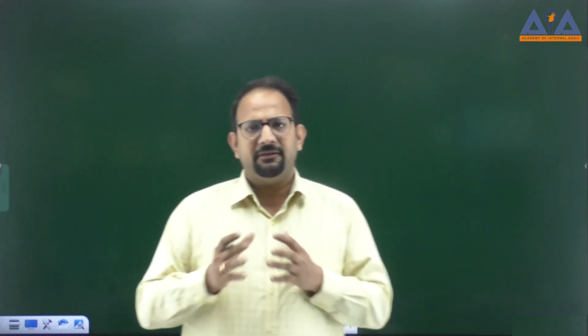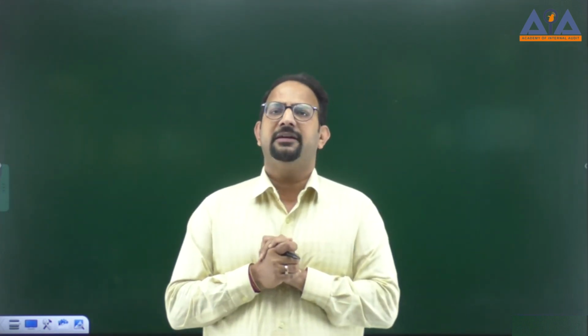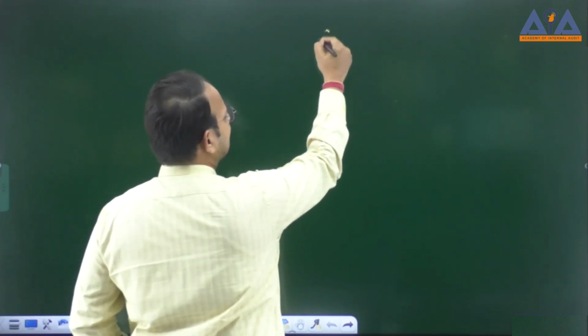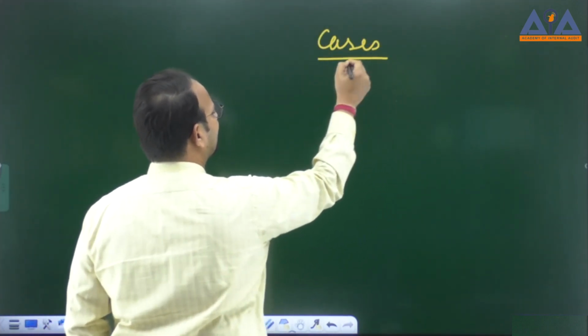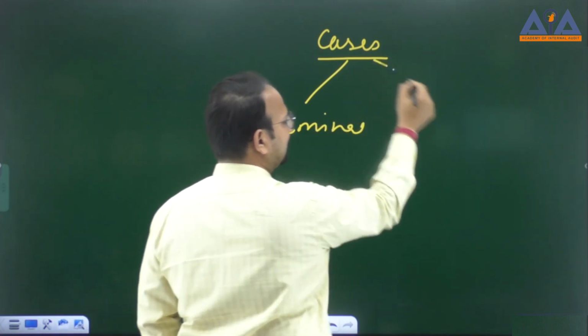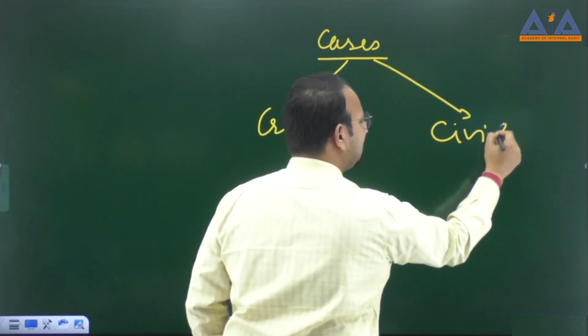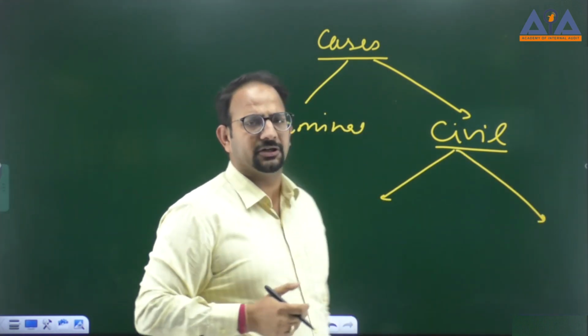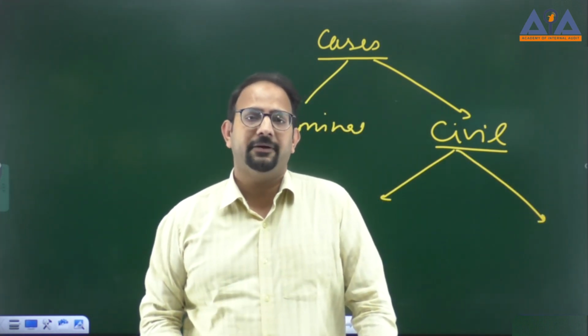Whenever we talk about cases, one can be the criminal case, and the second can be the civil case. Now the civil case can also arise for two reasons. One is, as I mentioned, a contract between two persons.